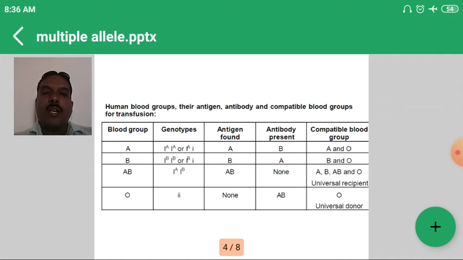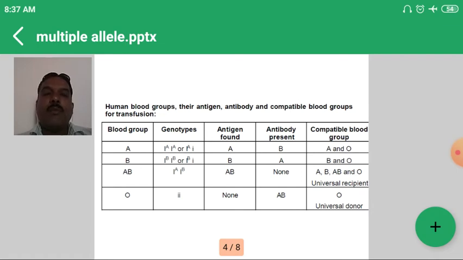O blood group, the small i genotype, is recessive and will produce a single gamete. But in case of I^A I^B, the AB genotype, two gametes will be produced. Likewise, on the basis of homozygosity or heterozygosity the gametes are produced, and on the basis of the union of gametes, children of different blood groups are obtained in the F1 generation. Landsteiner first reported the blood groups in human beings on the basis of the relationship between antigens and antibodies. Sometimes a short note may be asked on blood groups in human beings.